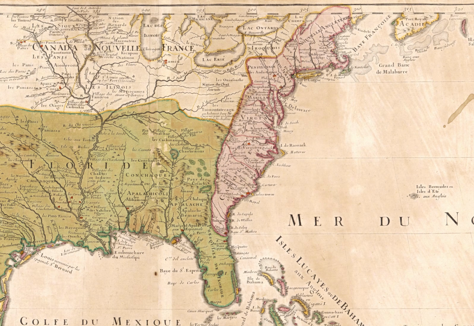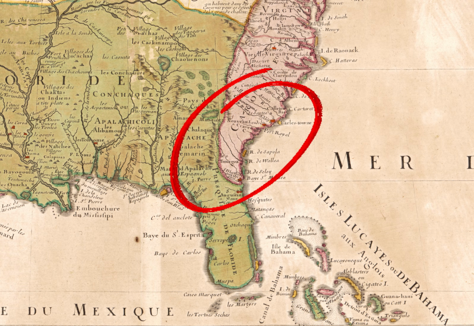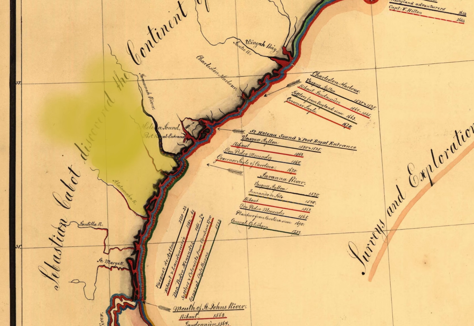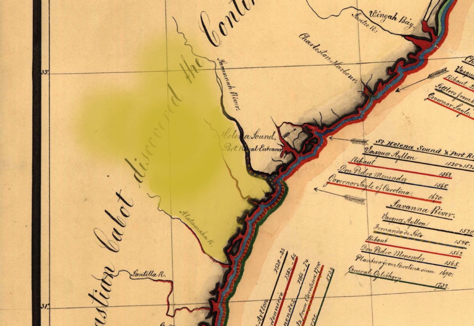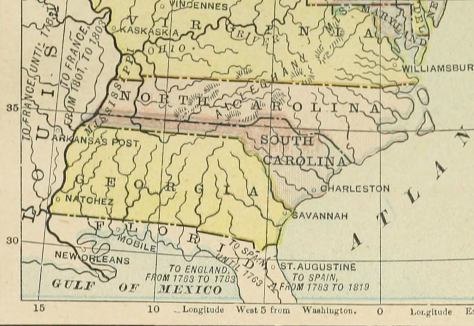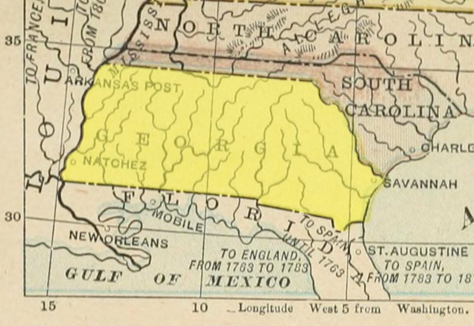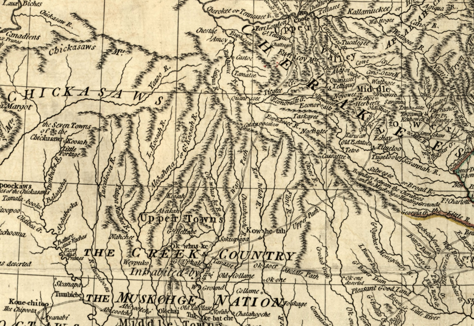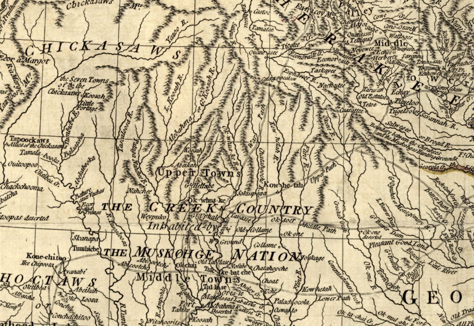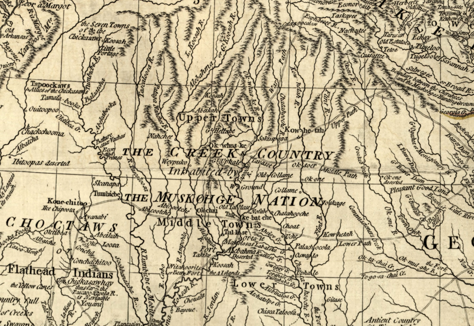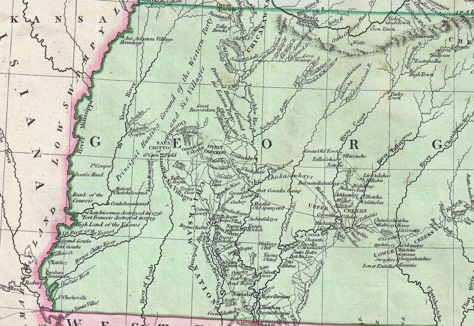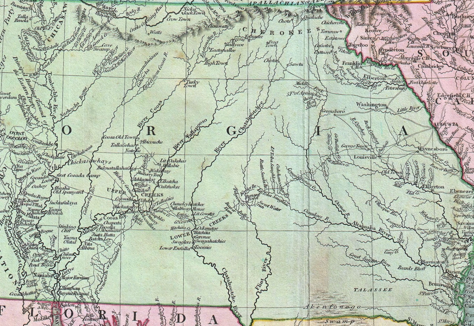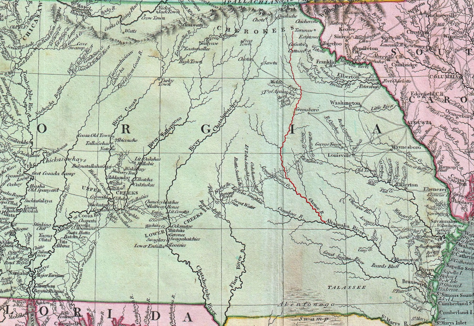Georgia was first created by the British Crown from South Carolina's southern frontier as a buffer between Spanish Florida and the British colonies, confined to a narrow strip of land along the Atlantic coast. But after the French and Indian War, Britain expanded Georgia's boundary all the way to the Mississippi River, even though most of that territory was controlled by the sovereign Muskogee, Cherokee, Choctaw, and Chickasaw nations. By 1789, Georgia claimed this vast western territory, despite exercising little authority beyond the Oconee River.